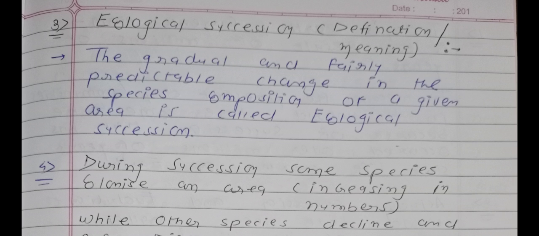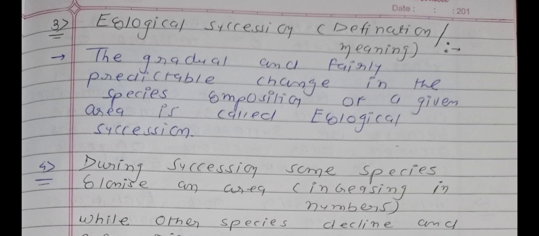Now we will go to the meaning or the definition of ecological succession. See, the gradual and fairly predictable changes in the species composition of a given area is known as ecological succession.